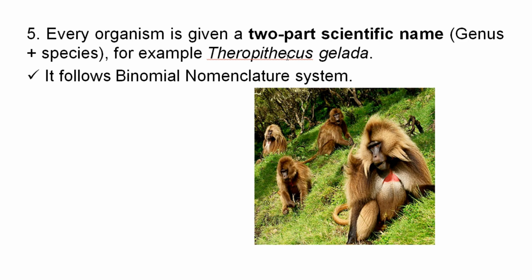And this two-part scientific name follows the binomial nomenclature system. Binomial means two names. It consists of the genus name and the species name. Theropithecus is the genus name, gelada is the species name. So the scientific name of the gelada is Theropithecus gelada. It is a binomial name that consists of a genus name and a species name.